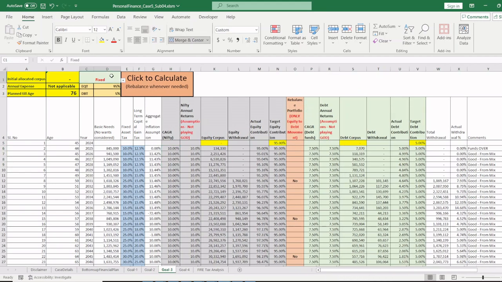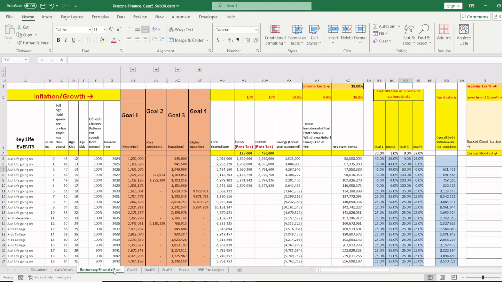You can also put my model here if you want, and it will model based on the worst performing NIFTYs that I have considered. However, in my view, if it's a fat fire, there is absolutely no limit to how much you want to plan for retirement. You can just keep adding funds and funds. Even with 100 crores, somebody might say my annual expense is 25 lakhs, somebody might say my annual expense is 100 crores.